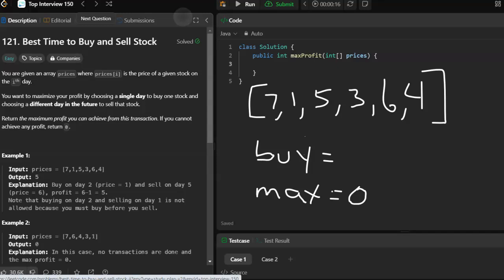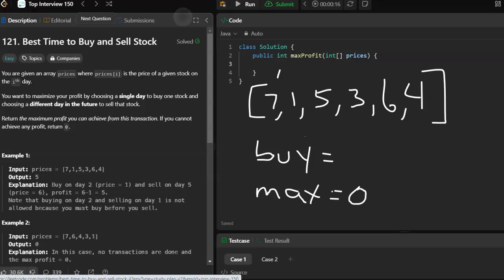Okay, we can solve this by taking one pass through the array and keeping track of the best day to buy and the maximum profit. Let's start out with, and I'll put a little tick mark here.